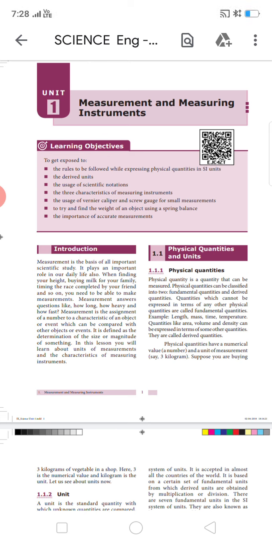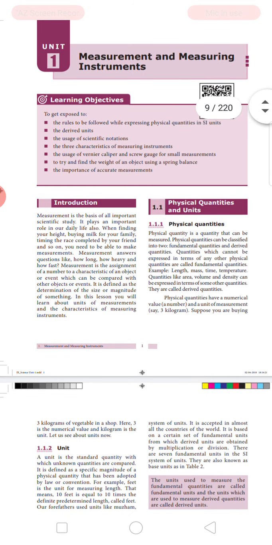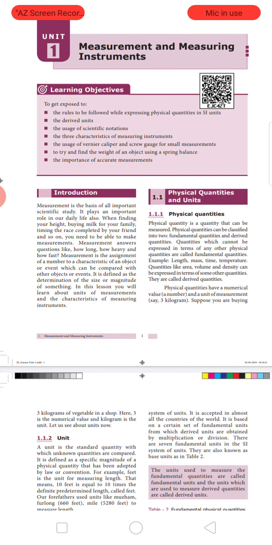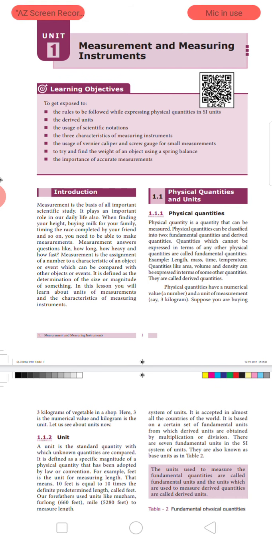The first chapter of physics deals with measurement and measuring instruments. In the introduction, they actually gave what is a measurement. Measurement is a very basic and important thing for our daily life as well as scientific studies. Now, what is a measurement? Measurement is just assigning a numerical value to an object or an event in order to compare that object or event with another object or event. To make it simple, we can define measurement as just determining the size or magnitude of something.